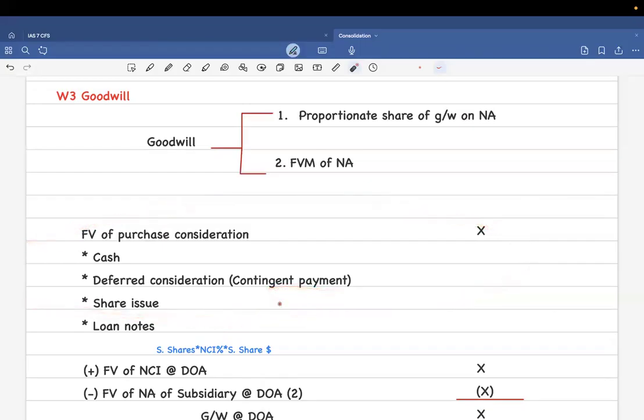Suppose we are planning to buy a subsidiary. This is the value that we give. So imagine this as an iPad. For the iPad, you have given cash worth, let's say, a thousand dirhams. But this is not all.